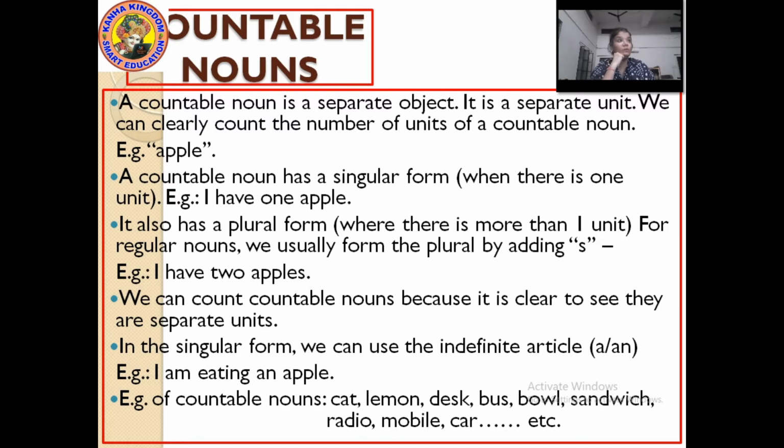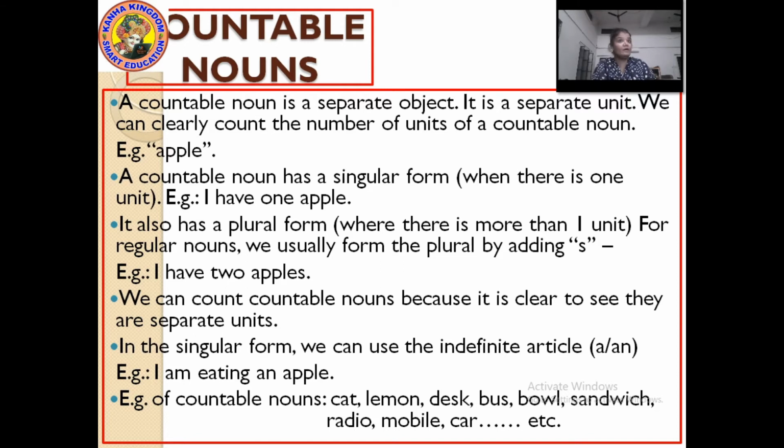For example, if we add an S to the noun apple, one apple has no S. And if I count more than one apple, 2, 3, 4, then it becomes apples, 4 apples, 5 apples.